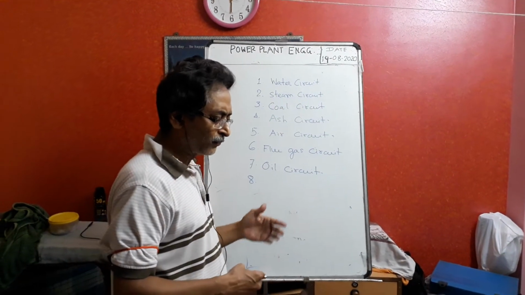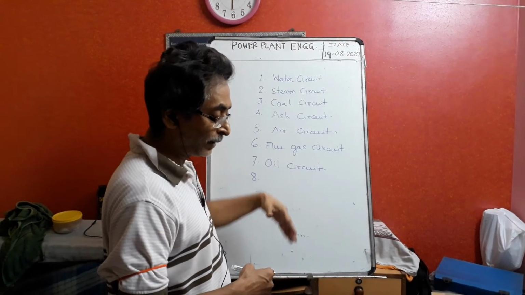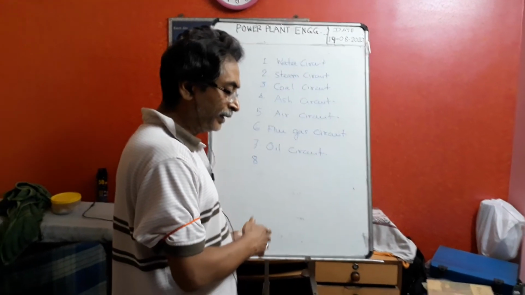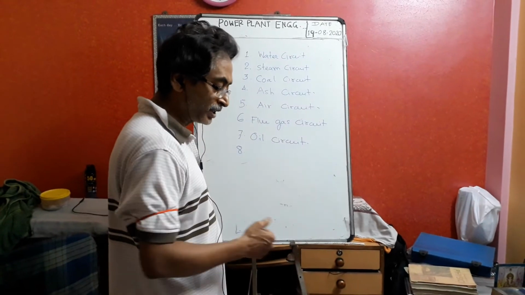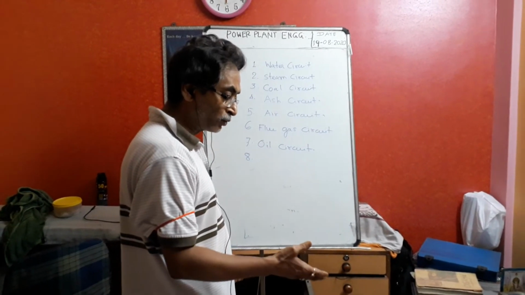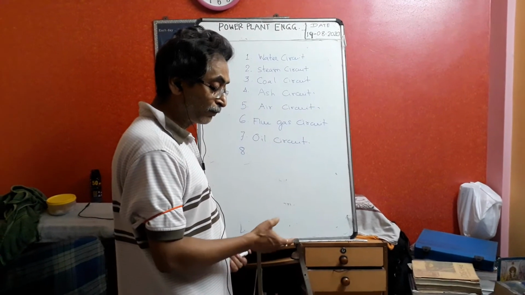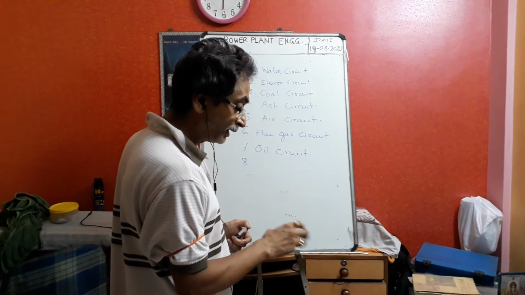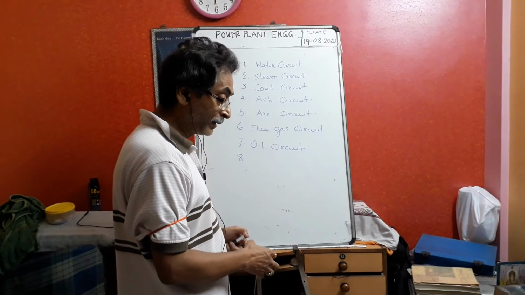Then where will the steam go? Steam will be generated in the water tubes. Then it will go to the drum. From the drum to the superheater, then the reheater. Then it will go to the turbine. Coal will come from the unloading stations to the crusher house. Then by coal conveyor it will come to the bunker. Then from the bunker, the feeder will control the amount of coal. Then it will go to the mill, where the coal will be crushed, and from there it will go to the furnace.